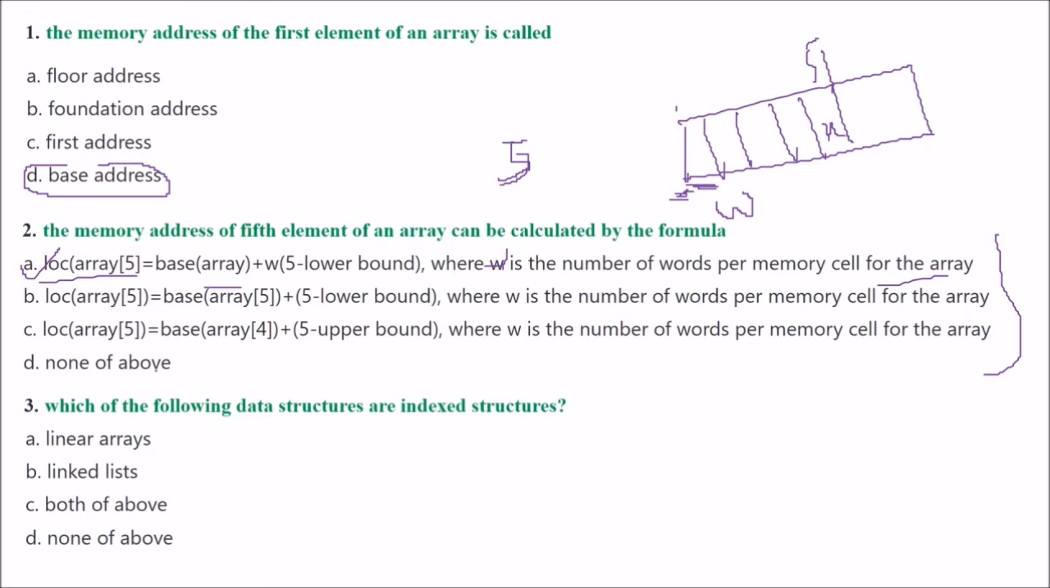Next is, which of the following data structures are index structures? Index structures. Can you answer this? The answer is linear arrays. These are index structures.